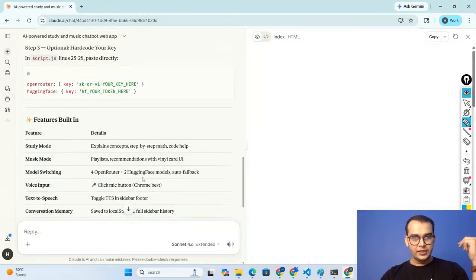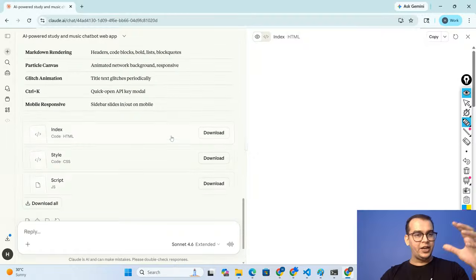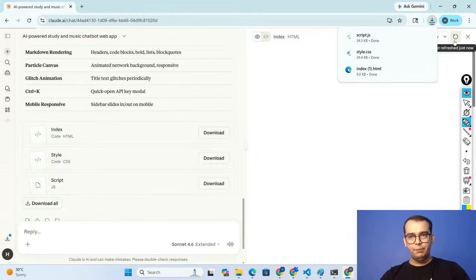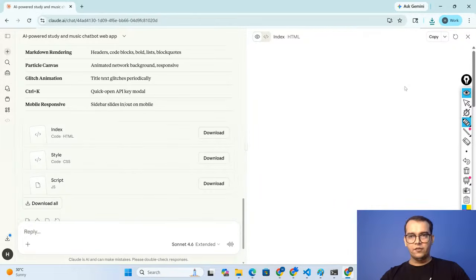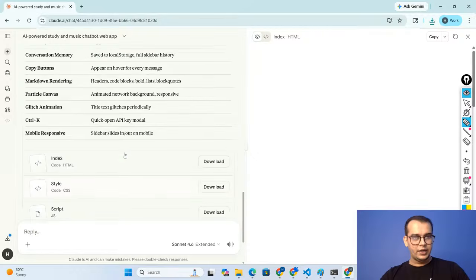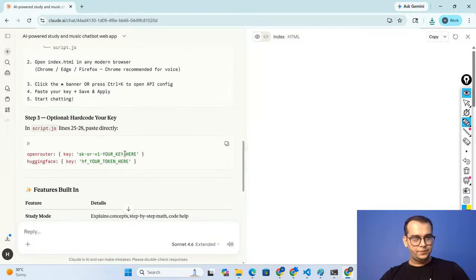Now you can see this. So I have three different files. Okay, I have three different files. What I will be doing is just downloading all these files, okay, step by step, and I'm just waiting for the preview. Okay, so let me get the preview once. I think the files are not connected. Okay, I can see everything is there.